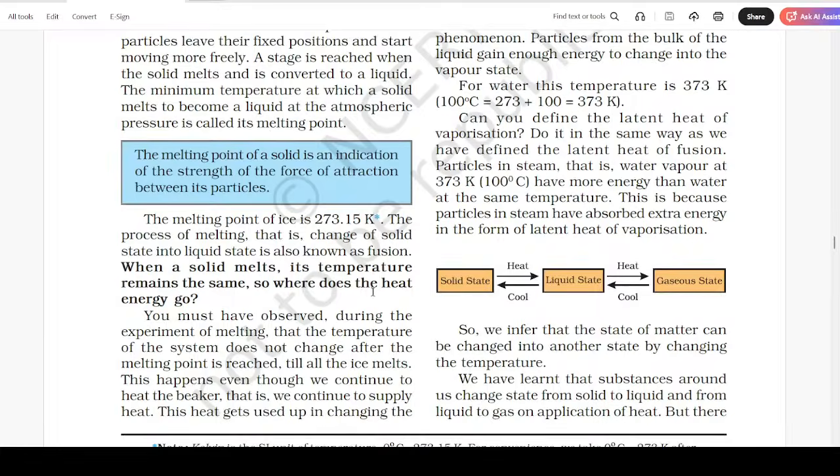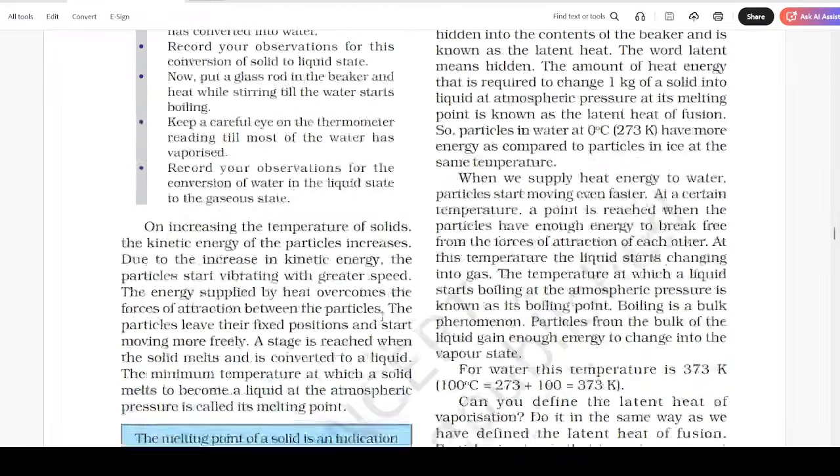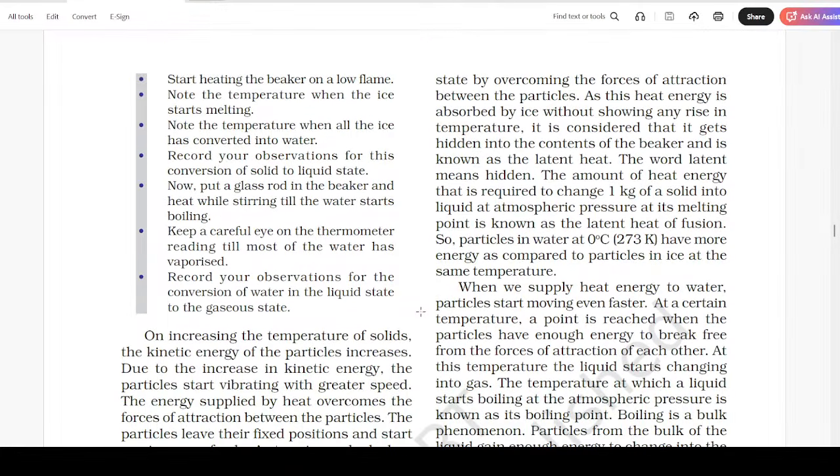You must have observed during the experiment of melting that the temperature of the system does not change after the melting point is reached. Till all the ice melts, this happens even though we continue to heat the beaker. That is, we continue to supply heat. This heat gets used up in changing the state by overcoming the forces of attraction between the particles.